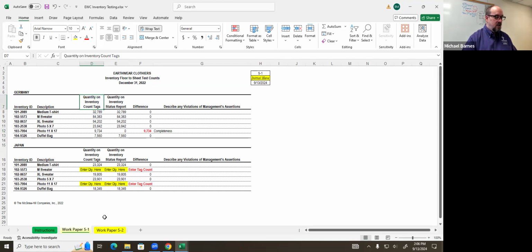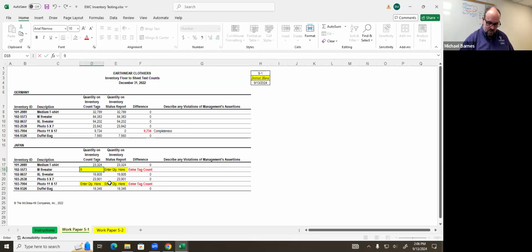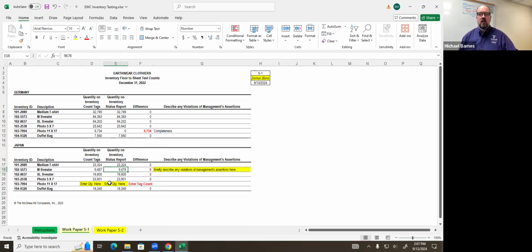All right, let's go ahead. And so if I remember correctly, this one, there's no problem with this right here. Is that correct? But there is a problem here with the medium sweaters. So what is the number on the inventory count tags? 9687. And if I'm correct, this is 9678. Okay. So what's going on here?